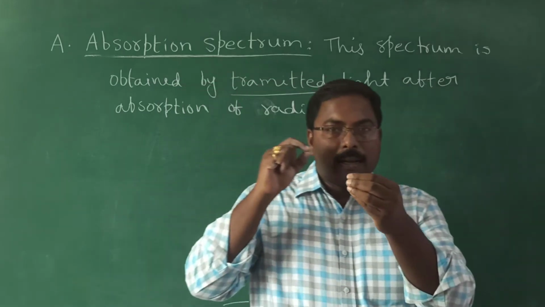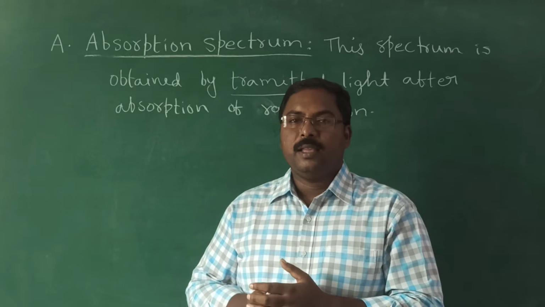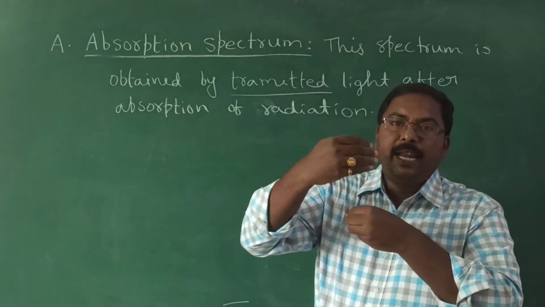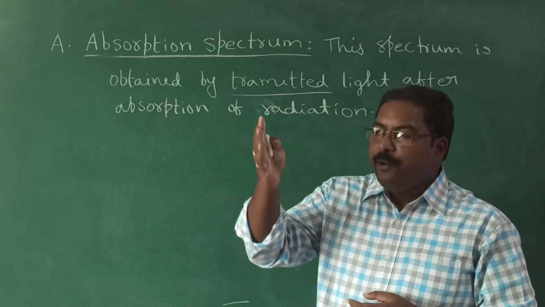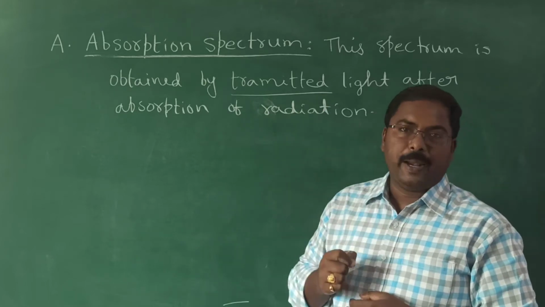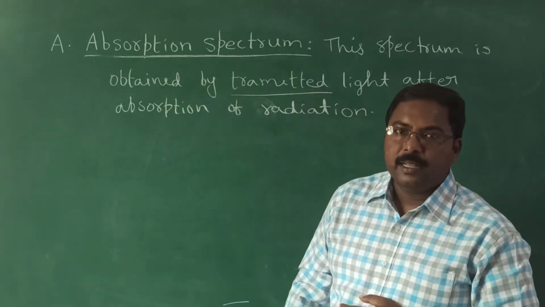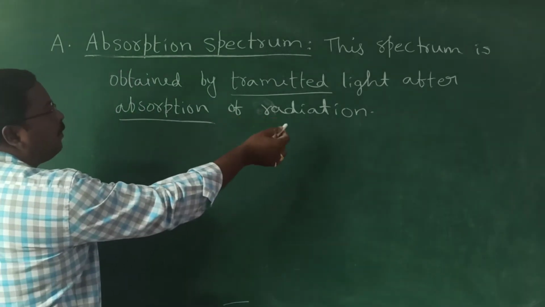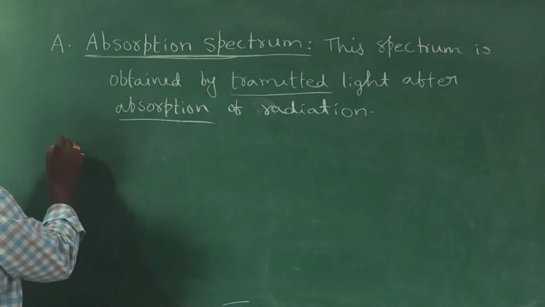When we pass light through the sample, like sodium, the sodium absorbs yellow color, but all the remaining wavelengths are transmitted through the sample. When we record this transmitted light radiation on a photographic plate, we get an absorption spectrum. It is obtained after absorption of radiation, so that is why it is known as absorption spectrum.